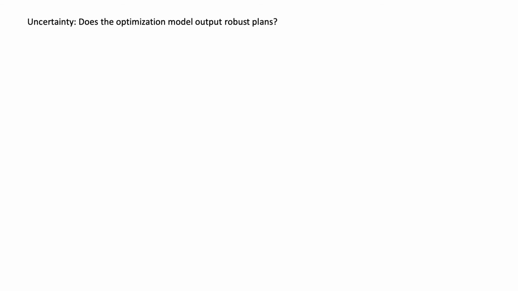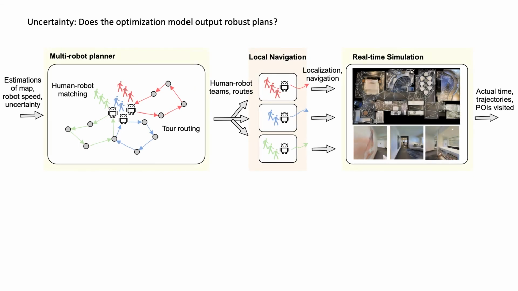To test whether the model that considers time uncertainty generates more robust plans, we develop a simulation program using rules and evaluate whether the generated plans can ensure that the tour is completed within the time limit. For the simulation, we add a local navigation planner to each robot to generate actions and navigate according to the routes given by the multi-agent tour planner. The traveling time in the simulation is uncertain as there are incorrect navigation actions, and the times that the robots wait at a place of interest are sampled from Gaussian distributions to simulate the actual cases.